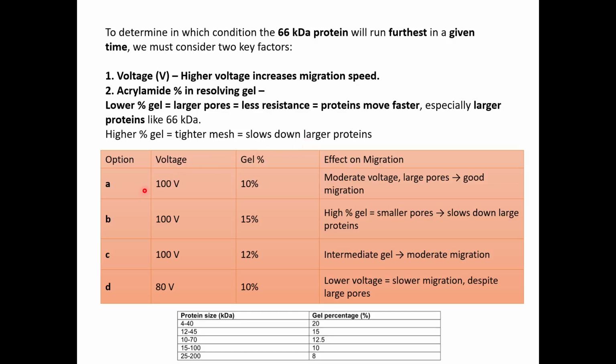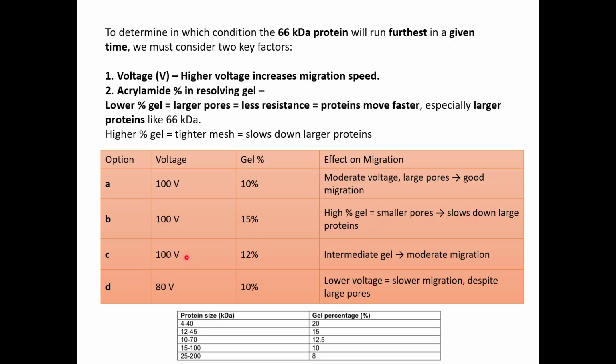So just remember, high voltage, faster migration; low percentage of gel, faster migration. If it is a 100 volt electric field and you have a 10% gel, the moderate voltage and large pores will give good migration. And if it is a 15% gel with 100 volts, here we have a higher percentage of gel which has smaller pores. So even though we have a moderate voltage, the higher percentage of gel will slow down the larger proteins.